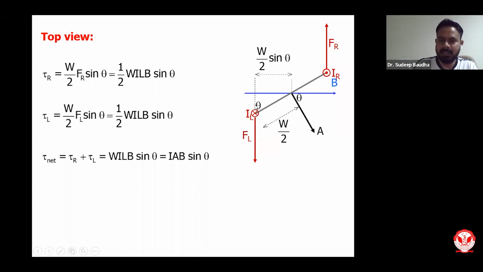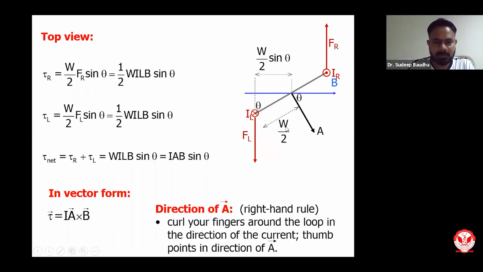And theta is the angle which it makes when this loop is rotating. So net torque, I can write it as W I L B sin theta, where W is the width, I is the current, L is the length, B is the magnetic field, uniform magnetic field, and theta is the angle which it makes. So the net torque will be I A cross B, where A is the area of the loop and B is the magnetic field in which it is.